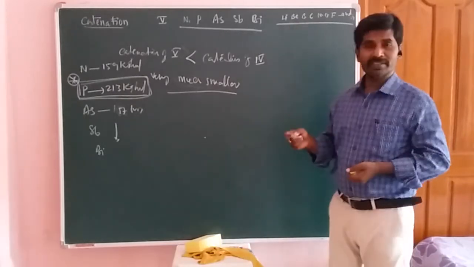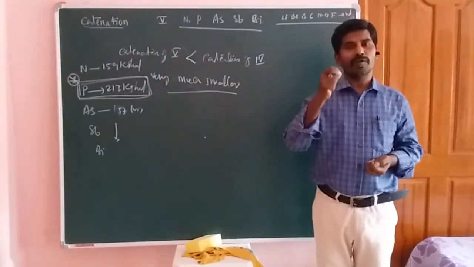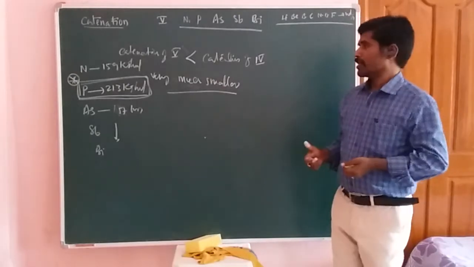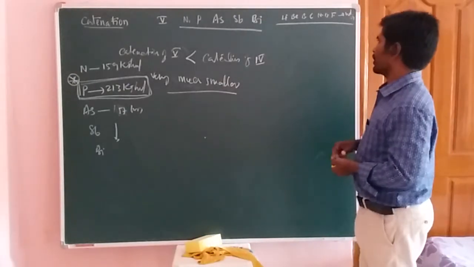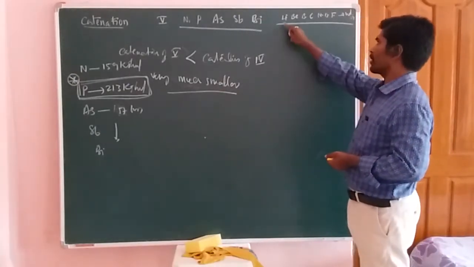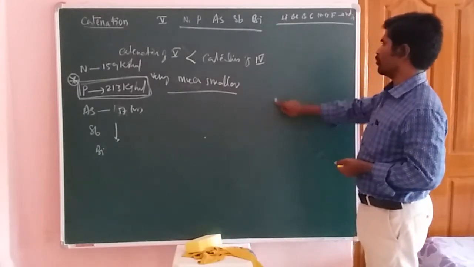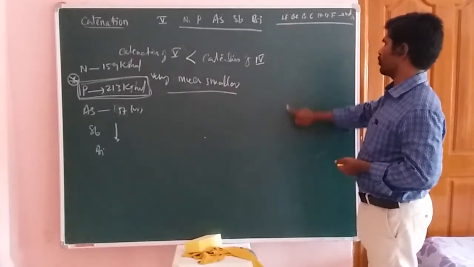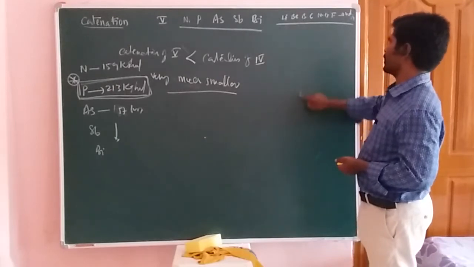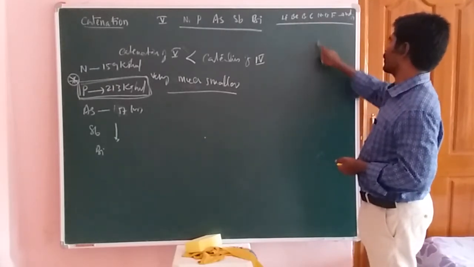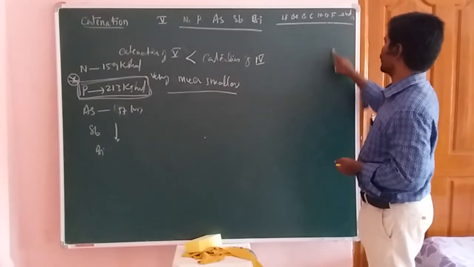Now these elements always exhibit anomalous behavior. What is meant by anomalous behavior? Lithium is in the first A group, beryllium in the second A group, and then the third, fourth, fifth, sixth and seventh group elements.